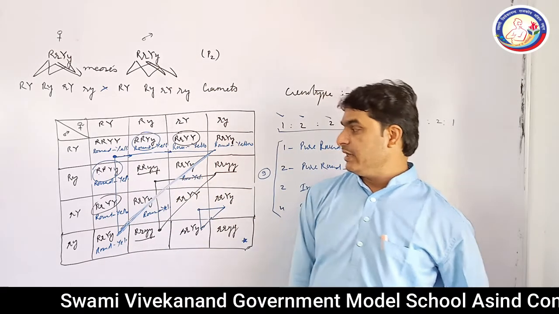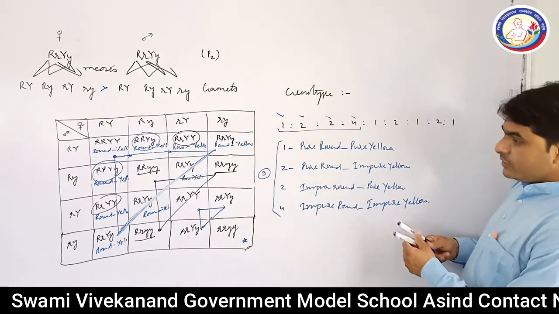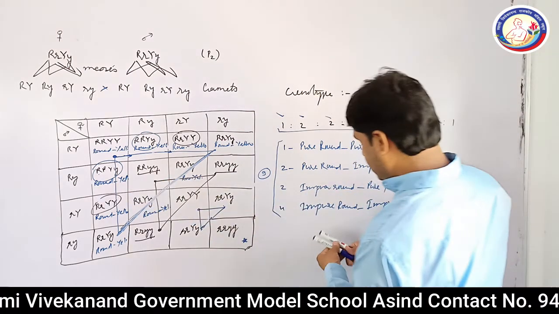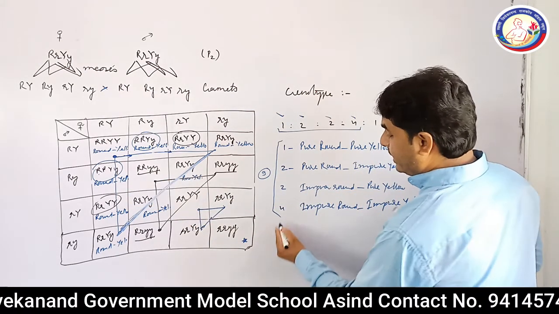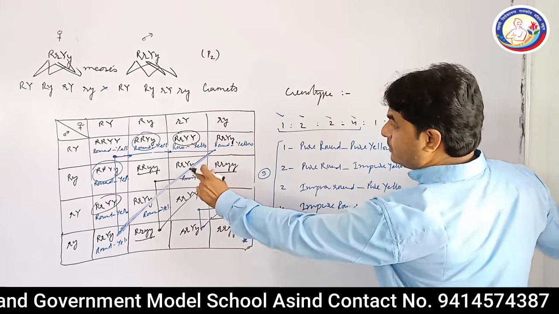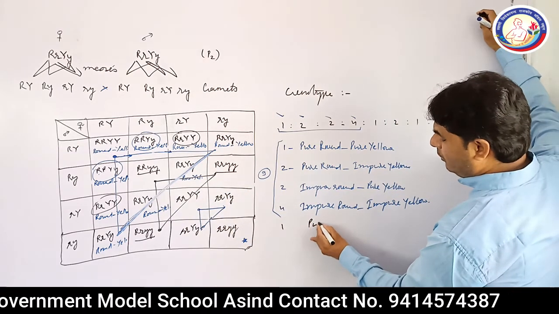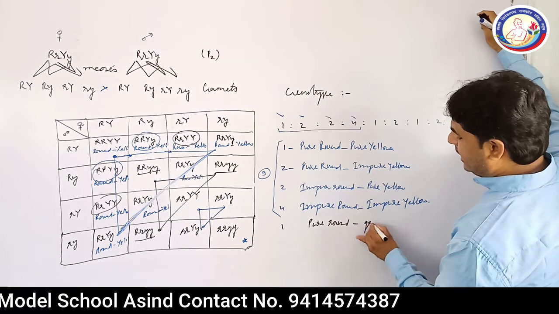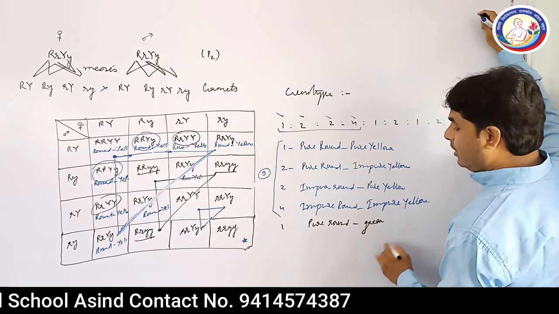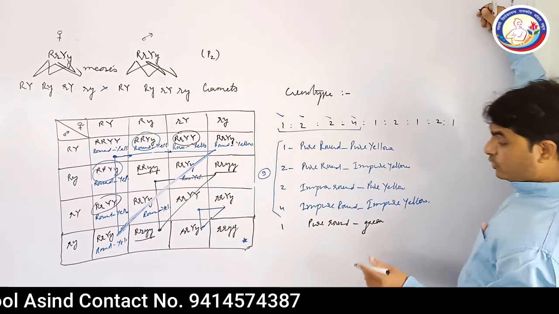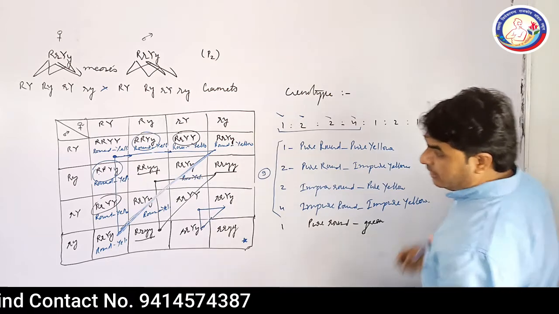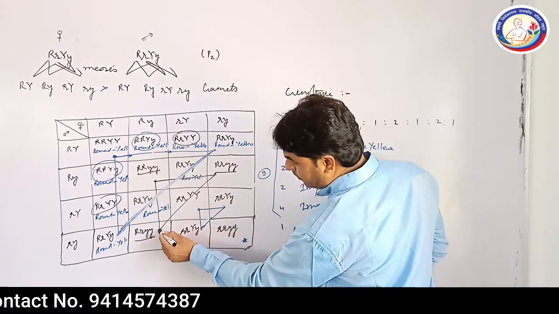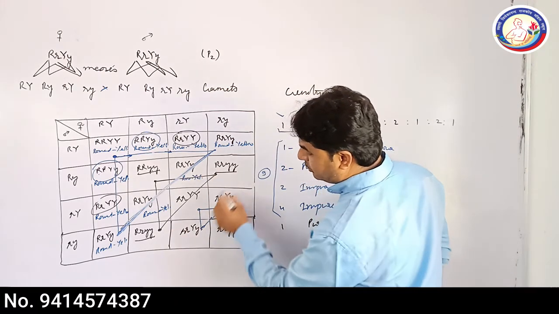Now come to the second triangle. What will you see? In the second triangle, there will be a single plant which will be pure for round, and green color is as usual always pure. So you need not show them. And after these, the two corners of the triangle, what will you see?